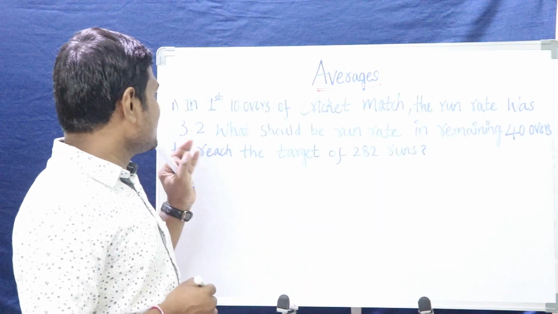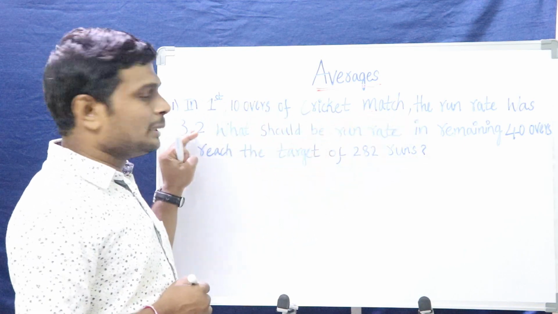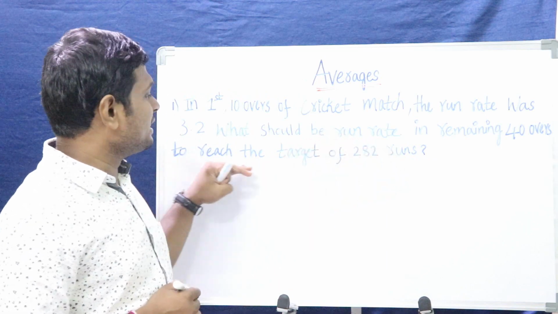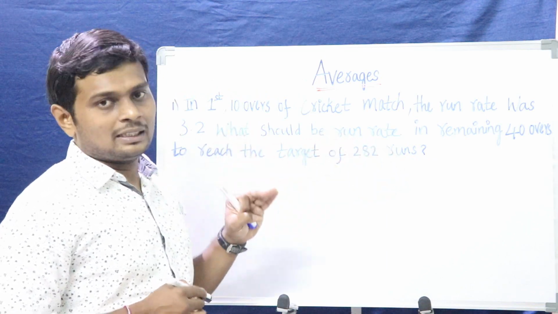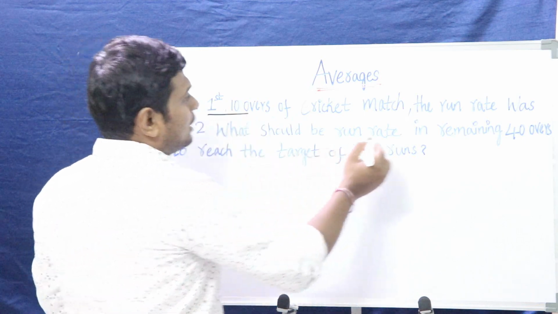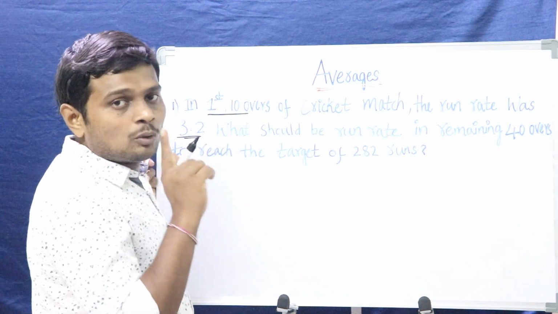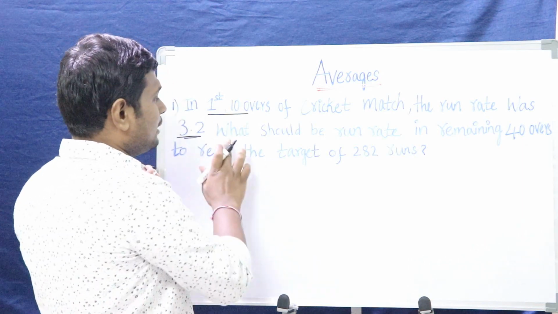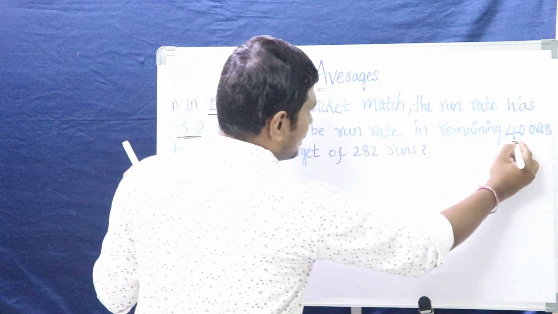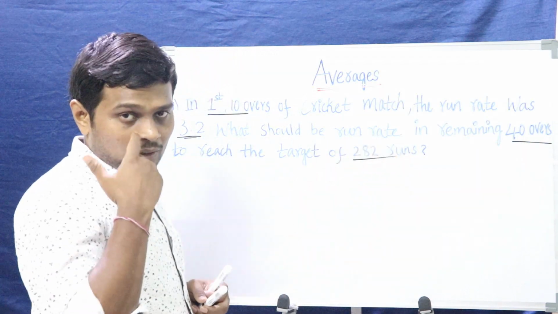Okay, let's take this example. In the first 10 overs of a cricket match, the run rate was 3.2. What should be the run rate in the remaining 40 overs to reach the target of 282 runs? Right? What we were given: in the first 10 overs, the run rate was 3.2. Run rate means average runs scored per over, that is the run rate. And what we were asked to solve: what should be the run rate in the remaining 40 overs to reach the target of 282 runs. How can we find out that one?